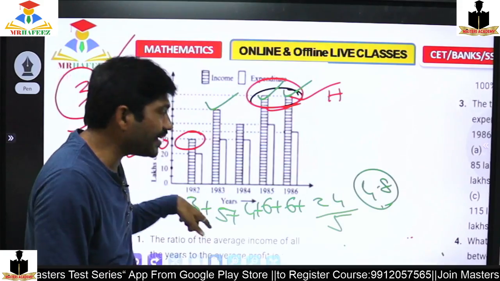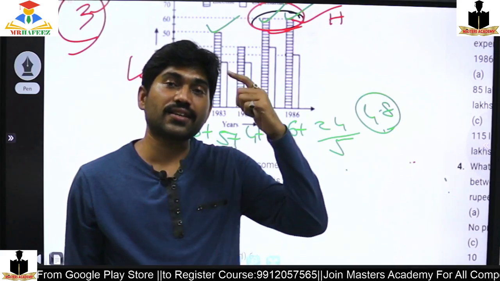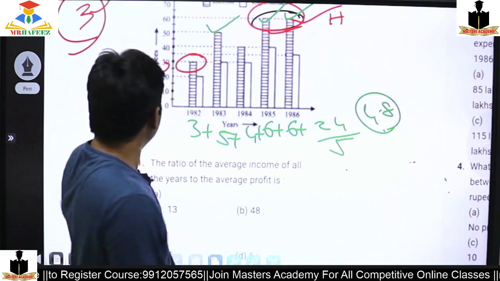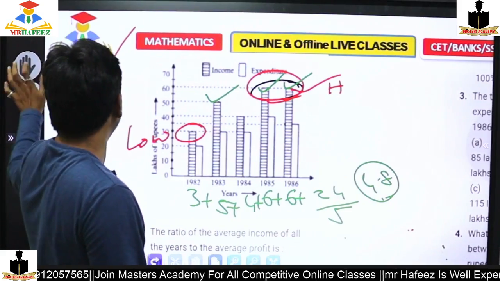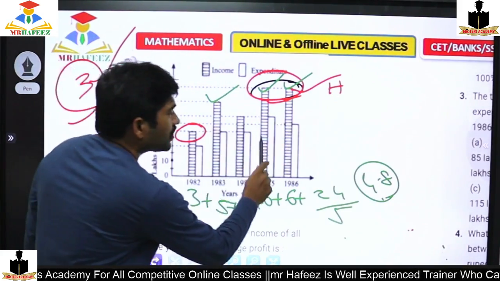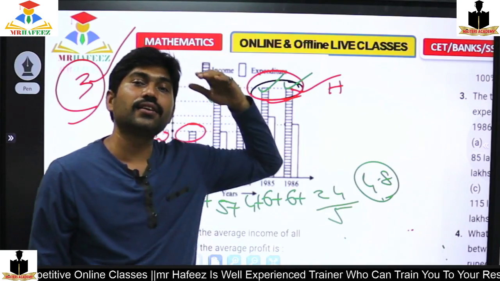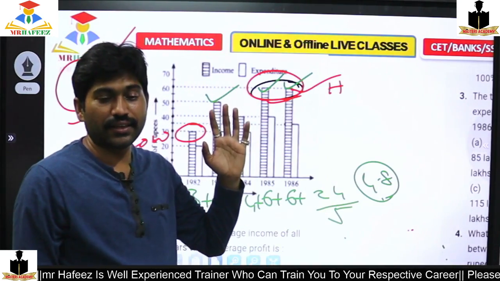I am calculating at present. Earlier I just depended on my logic. What is my logic? On watching the graph itself, I am able to tell that because these two are high peaks, definitely they lie in the more than the average income.